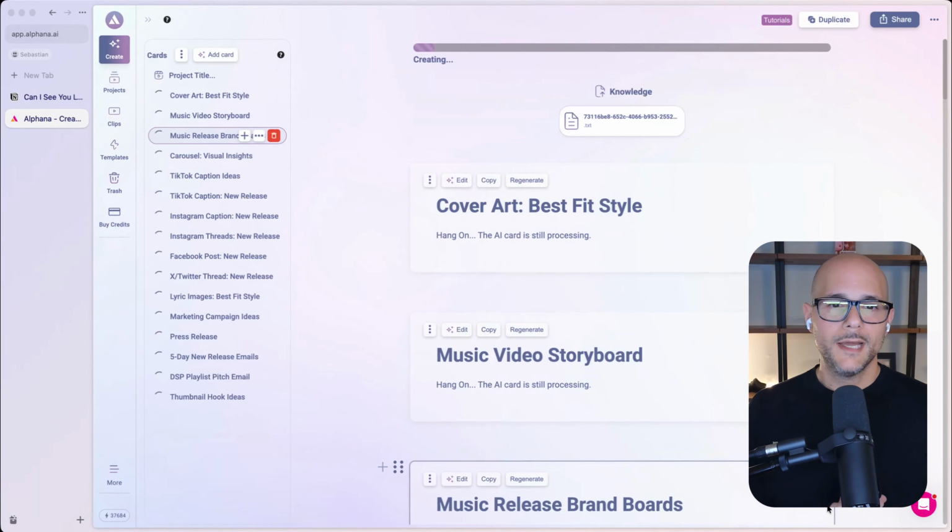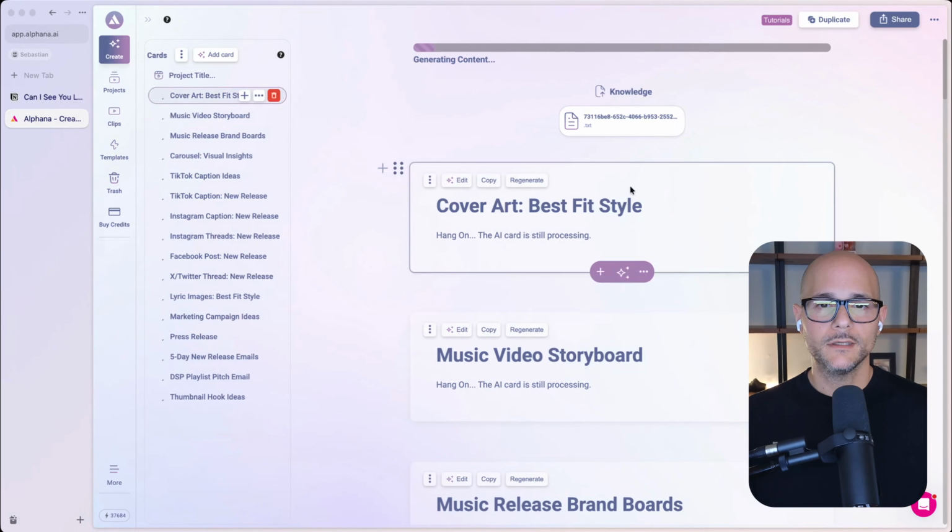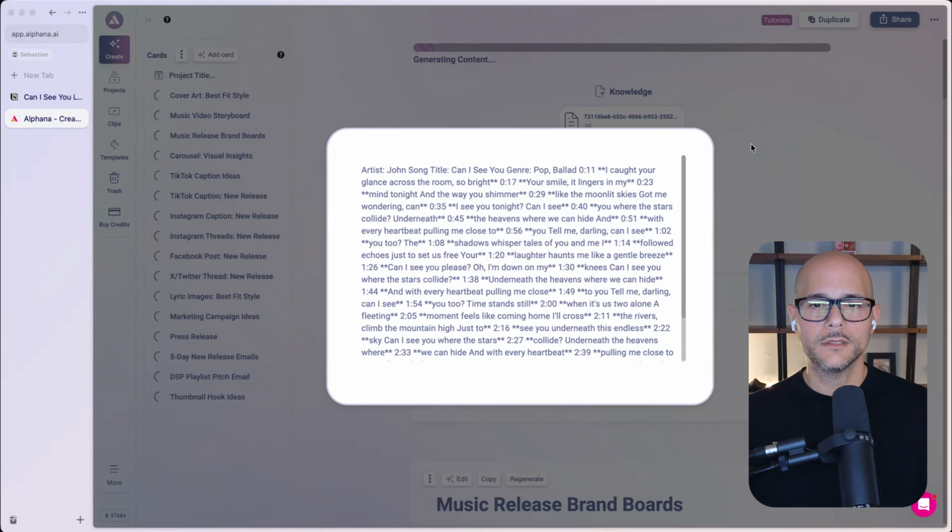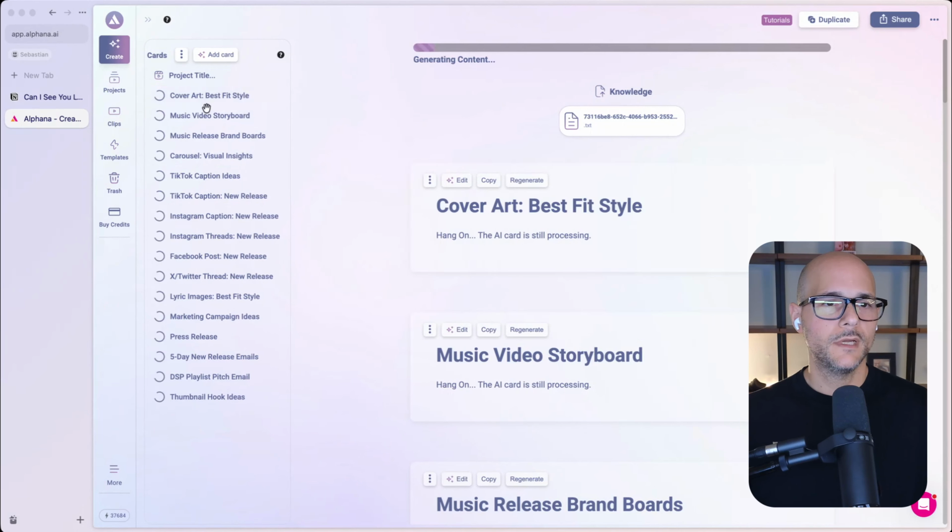And so here we go. Now what it's going to do is analyze my lyrics, the lyrics that I dropped into Alphana. Here they are. I've got all the lyrics in here with timestamps, and now it's generating a whole wealth of assets.